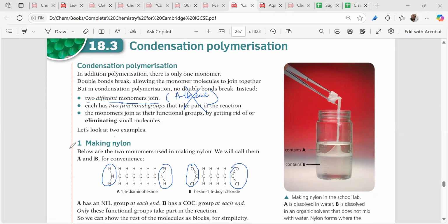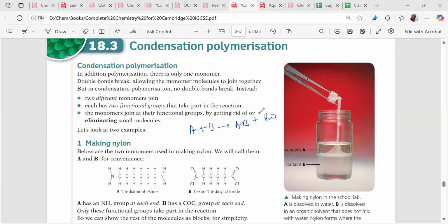And the reaction is what? The reaction is condensation reaction we are taking, right? In the condensation reaction, what happens? Two small molecules join to form a larger product, and a small molecule, water, is eliminated, right? This bit, right? Isn't it?